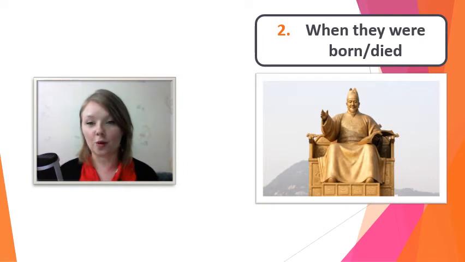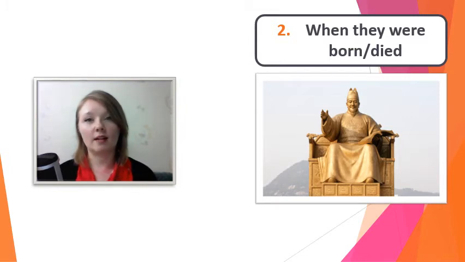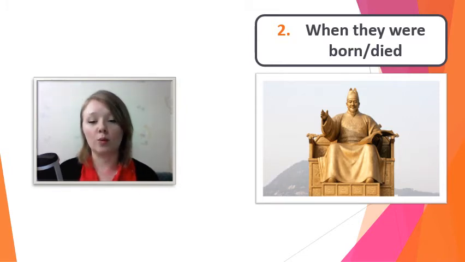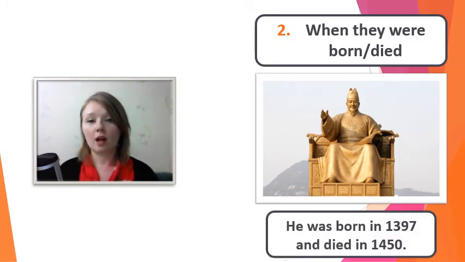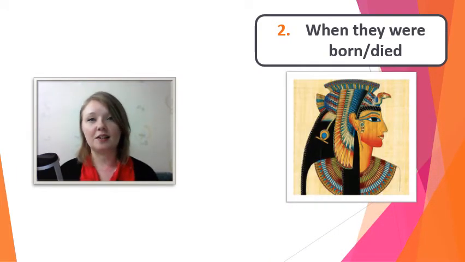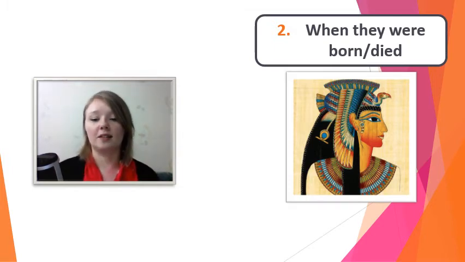So first, of course, we have King Sejong. So let's use one of these sentences to explain when he lived, when he was born and when he died. So we could say he was born in 1397 and died in 1450. Next, let's take a look at Cleopatra and use our other example sentence.